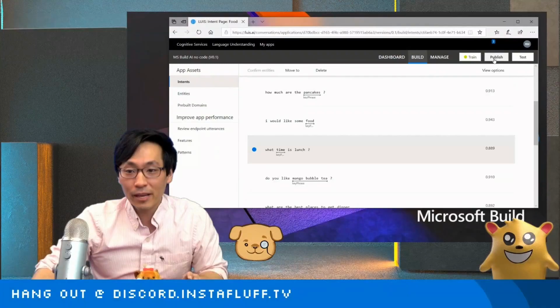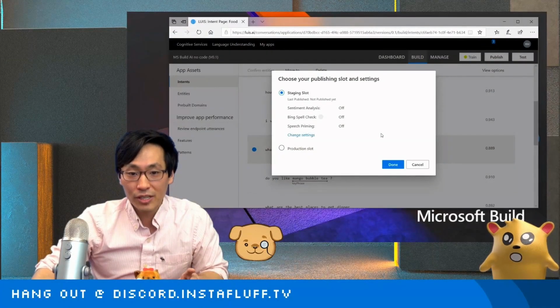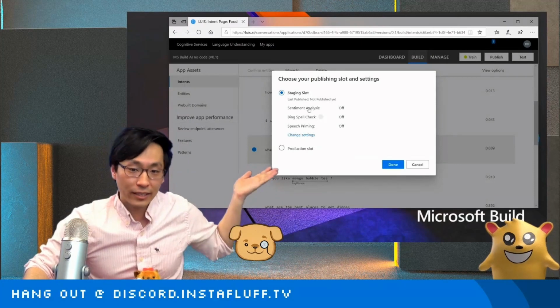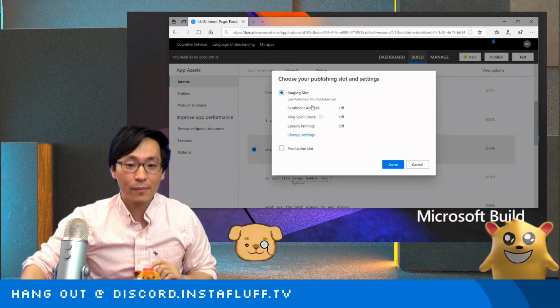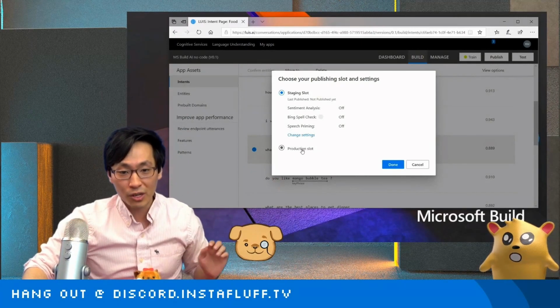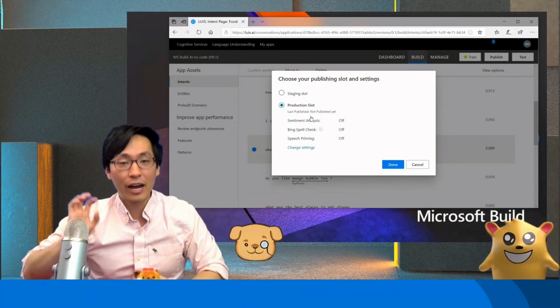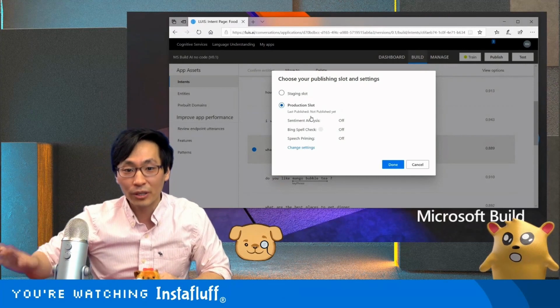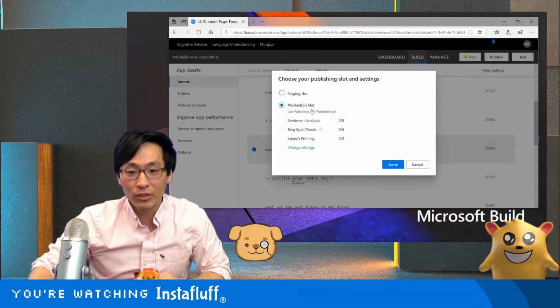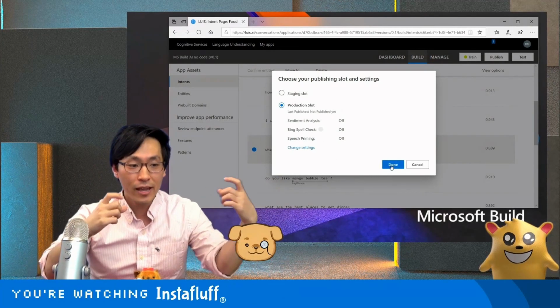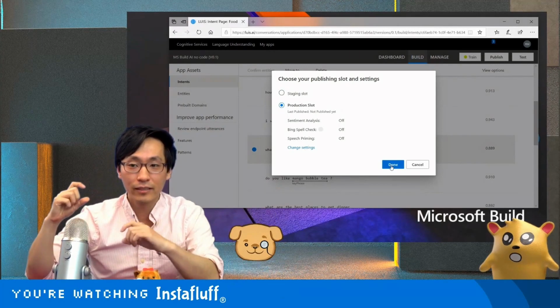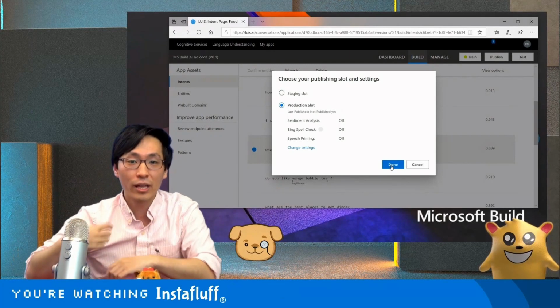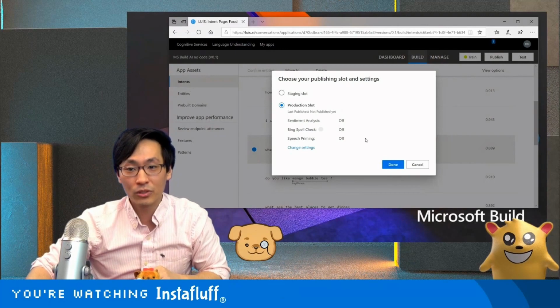Yeah, so it's a REST API, and what you have to do is you click this publish, and then staging slot means it's like a test slot, and production is what you're going to look for when you're actually using it out in a production level product or an app. But you can use both, and once you publish it, you'll get the endpoint plus the API key that you need to send to that endpoint. So then you'll be able to use this.